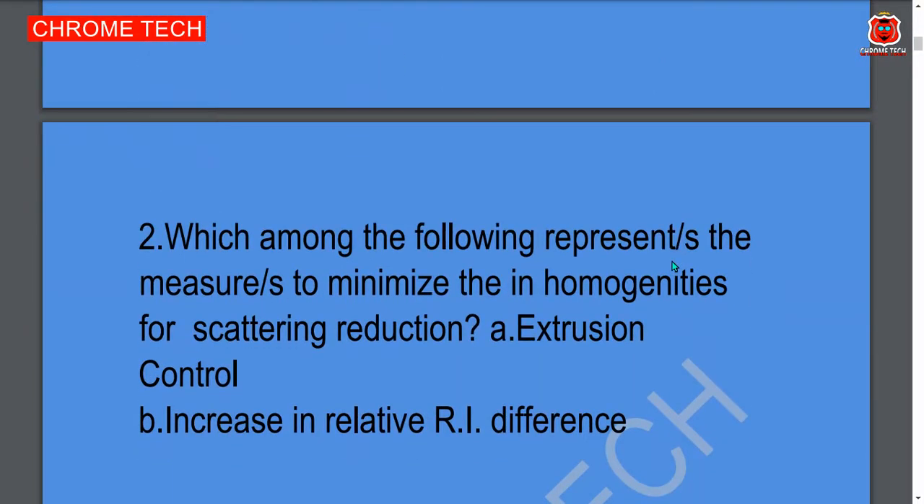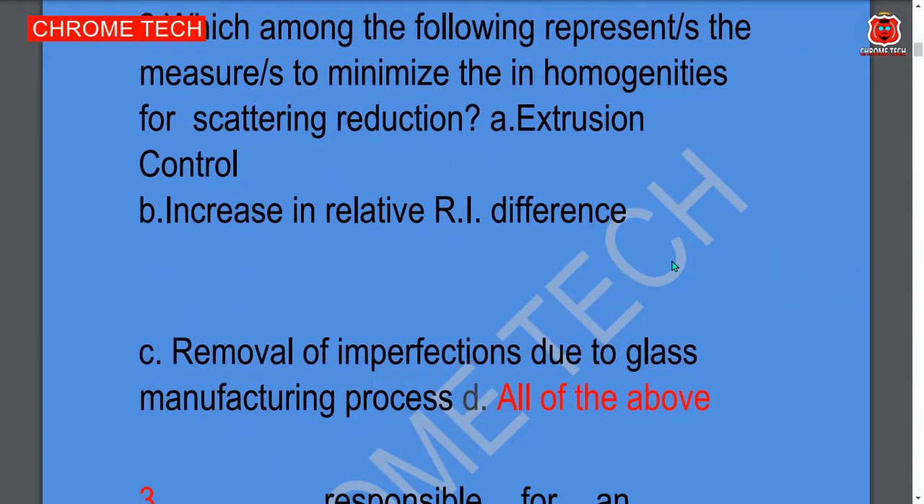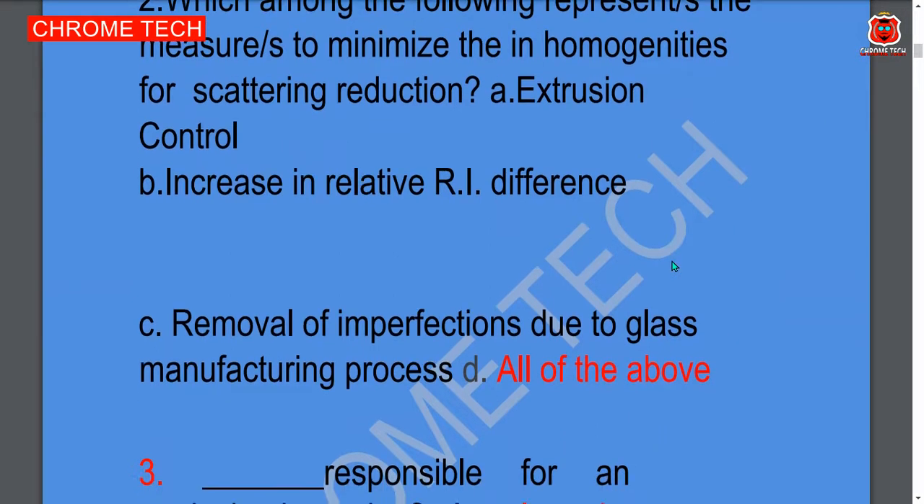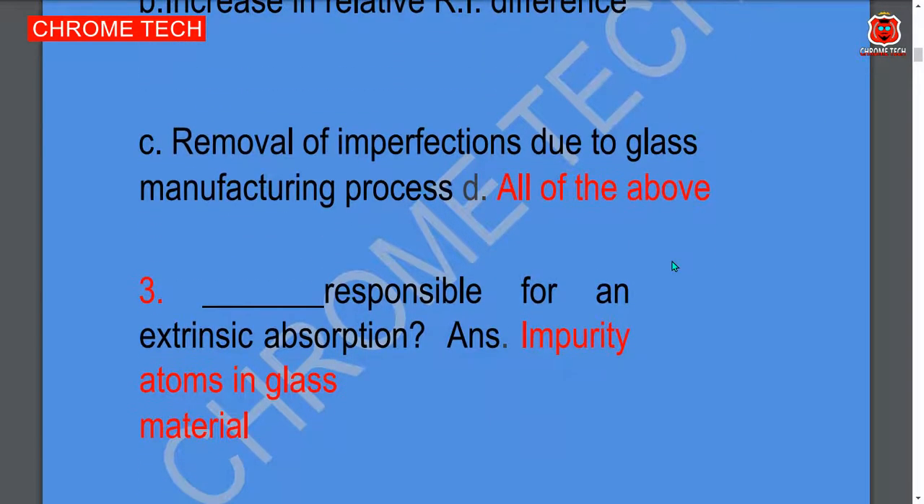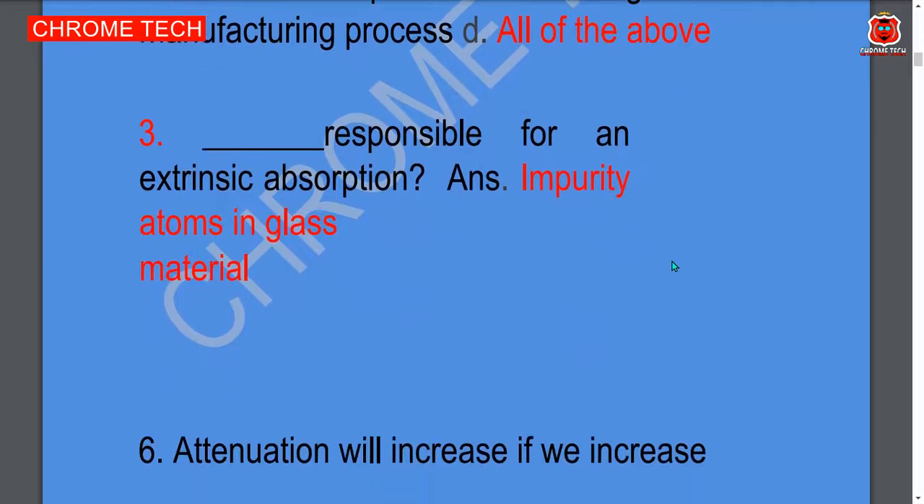Which among the following represent the measures to minimize the inhomogeneities for scattering reduction? Option D, all of the above, is the correct answer. Next question. Dash is responsible for extrinsic absorption. Impurity atoms in glass material is the correct answer.